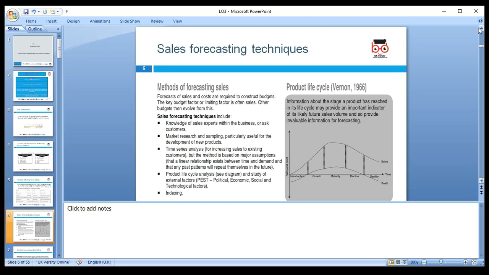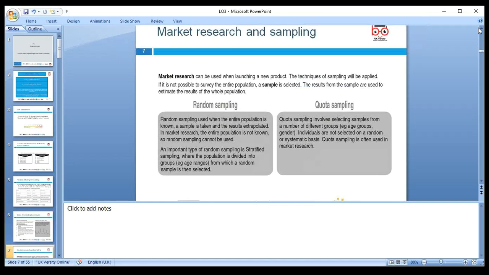Marketing research and sampling are required in developing a new product. Time series analysis: some of you have learned about correlation, regression, trend analysis, moving averages. These are all statistical tools we can use for the future. The linear relationship between the demand for one product, or the past pattern, can be used for the future. We also look at the product life cycle: introduction, growth, maturity, decline. These are all the product life cycle stages, and we can use them because each stage is different.